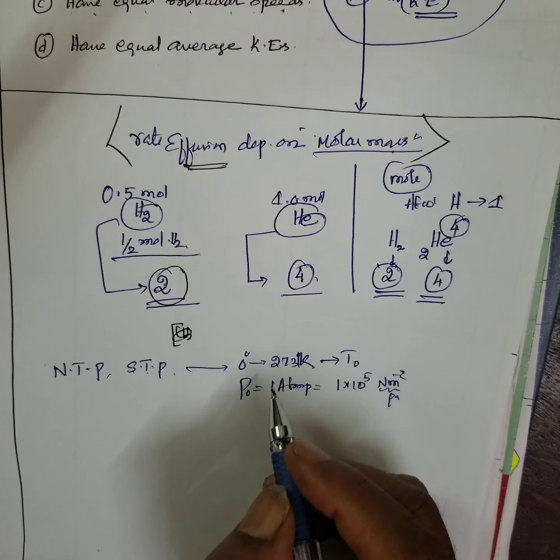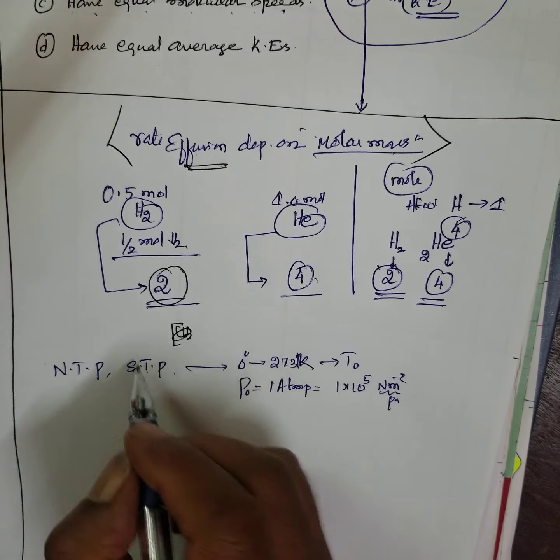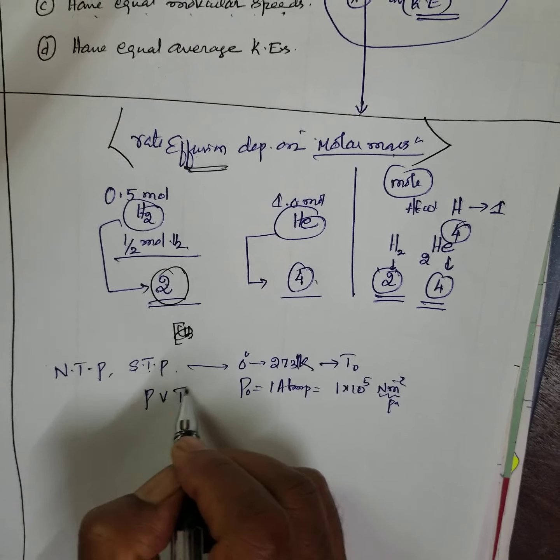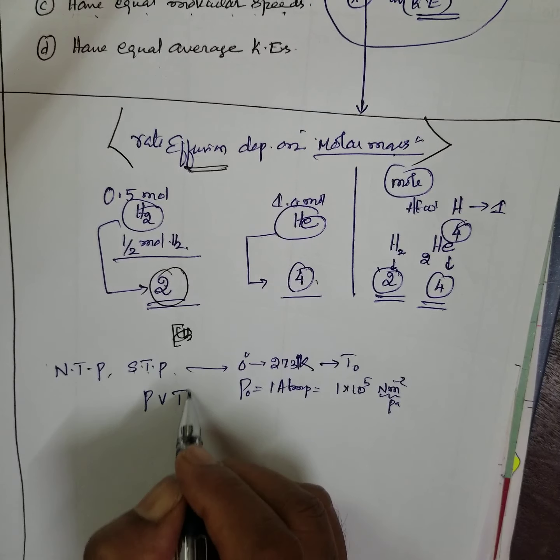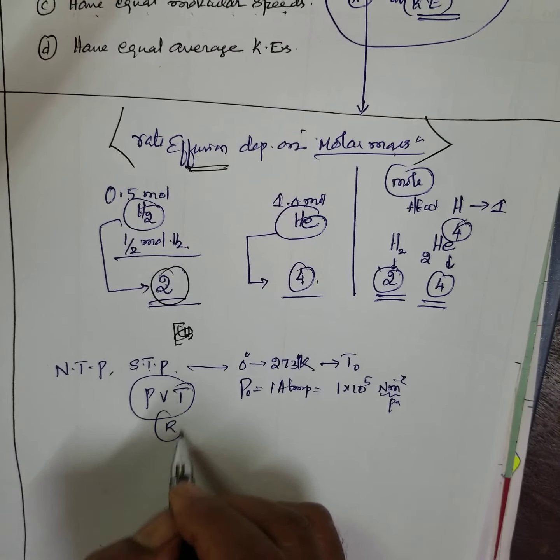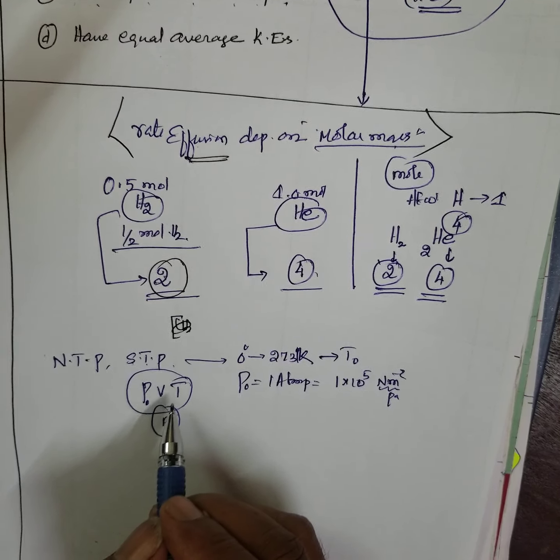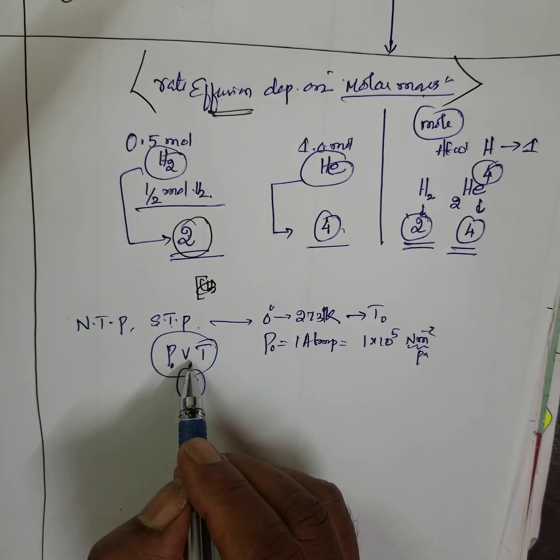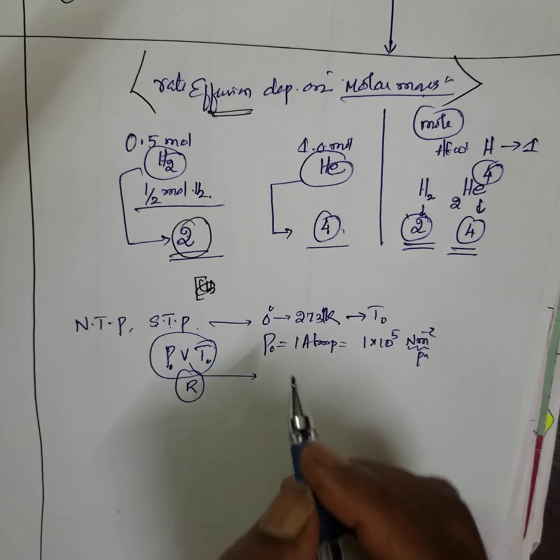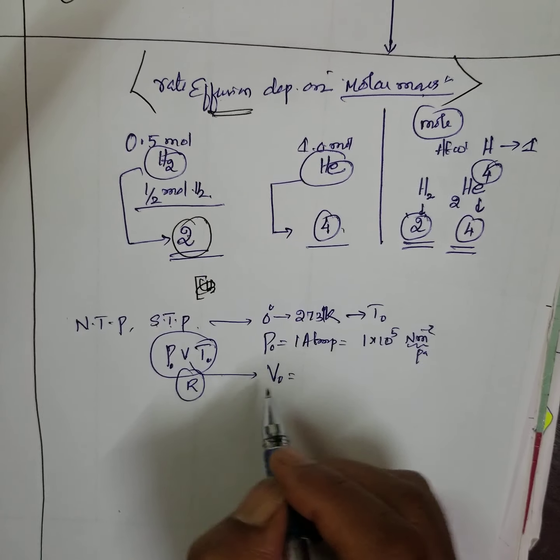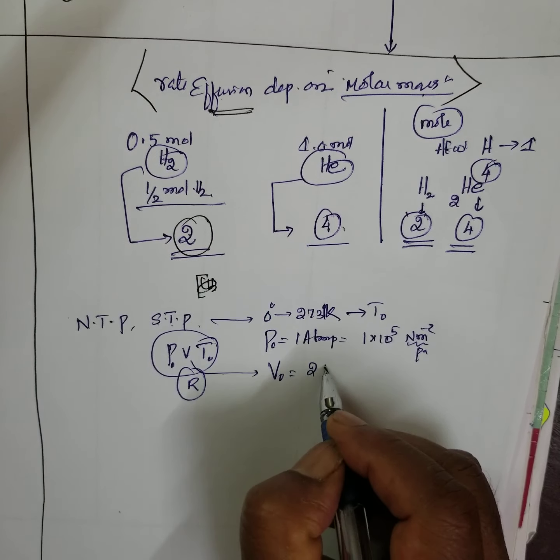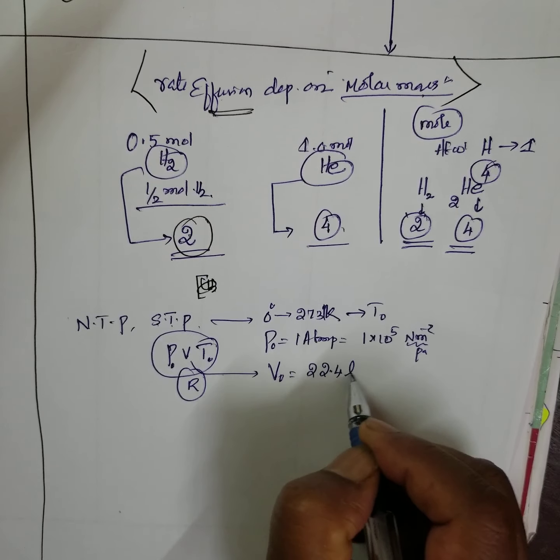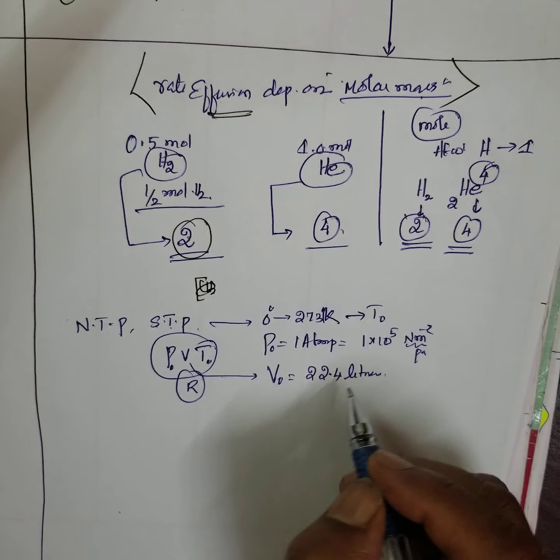Then again PV equals nRT, where R is the universal gas constant. P0 I did, T0, then V0. What is V0? At standard temperature and pressure, it occupies 22.4 liter, is it not?